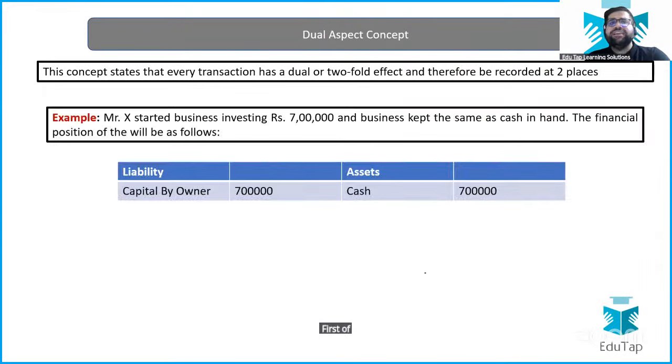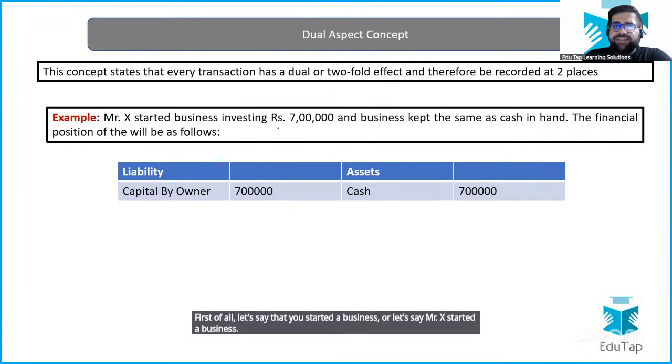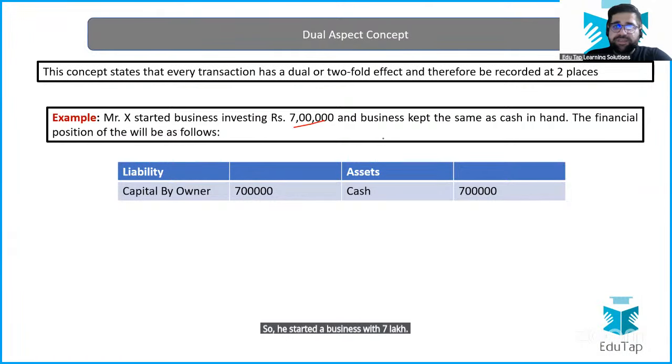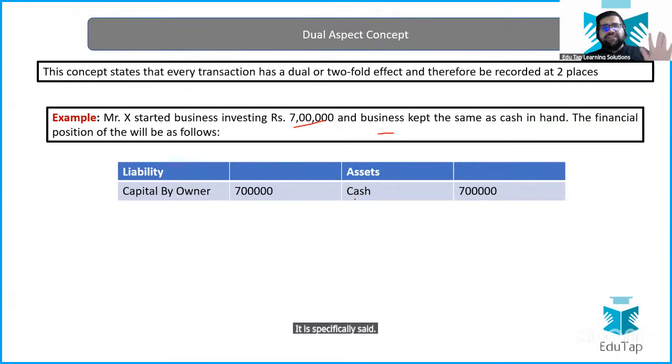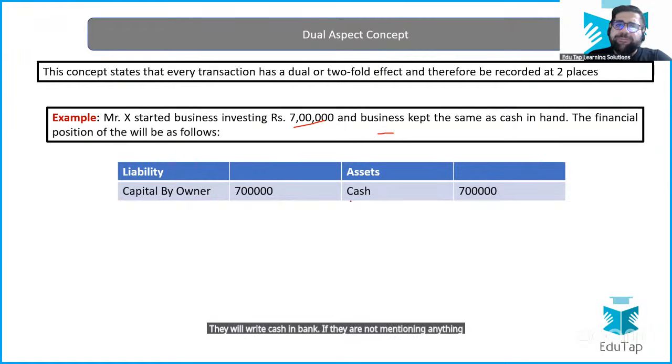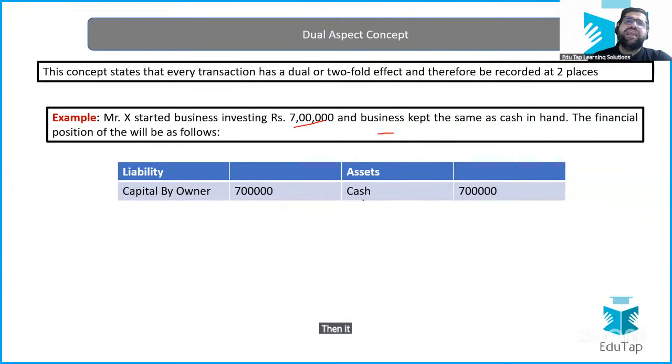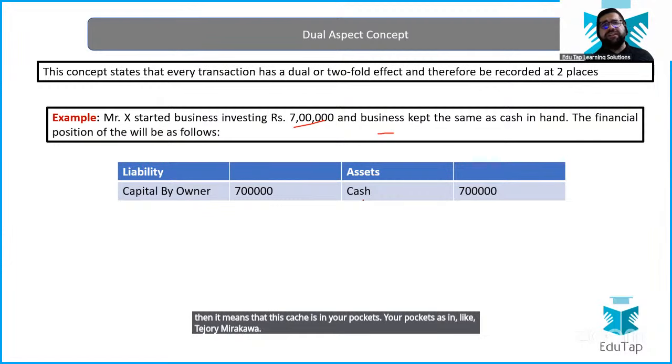First of all, let's say that Mr. X started a business with 7 lakh. The business kept the entire amount as cash in hand. How will you recognize whether this cash is in hand or in the bank? It is specifically said: if the cash is in the bank, they will write bank balance, cash in bank. If they are not mentioning anything, then it means this cash is in your pockets, kept in the safe custody.